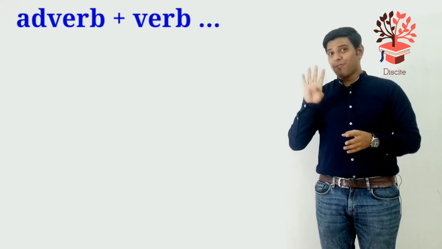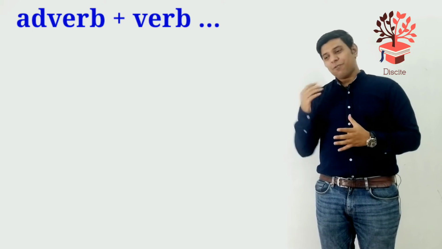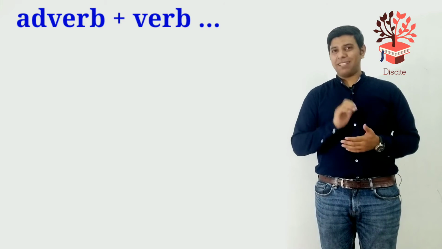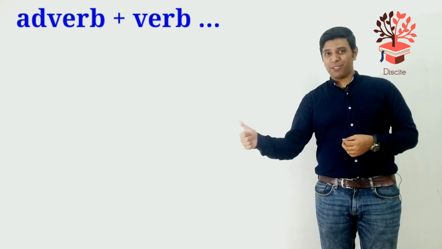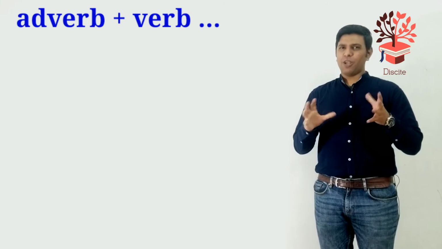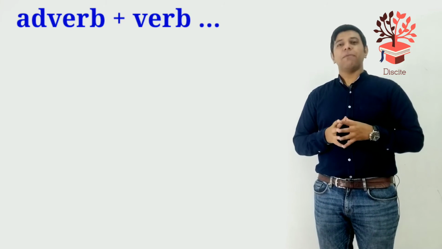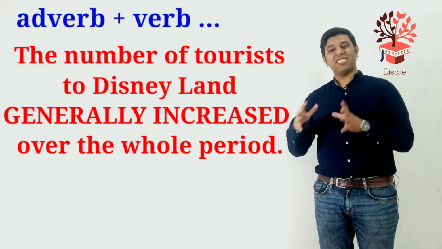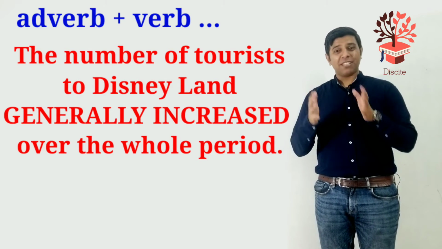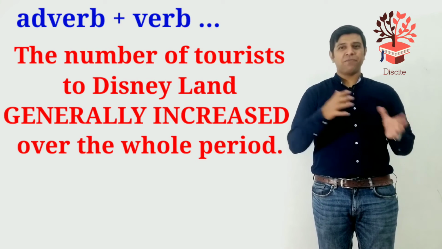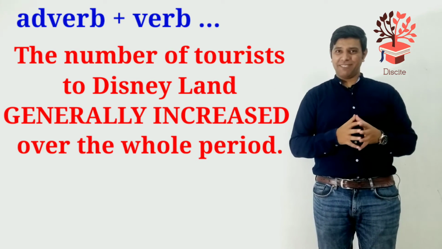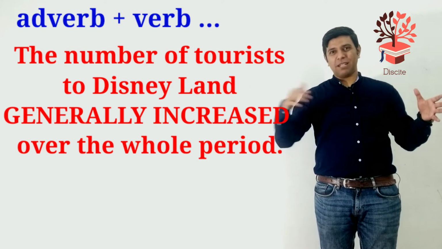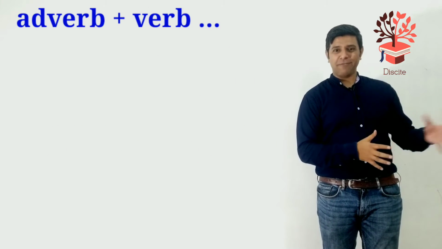Now we move on to the fourth method, and that is, what do we have before in number 3? Verb followed by an adverb. Now we have the adverb first and verb after that. Though we've changed the sentence a little bit, you'll understand the meaning. The number of tourists to Disneyland generally increased over the whole period. Generally increased. It means in general, like overall, it was increasing. The number of tourists were increasing.